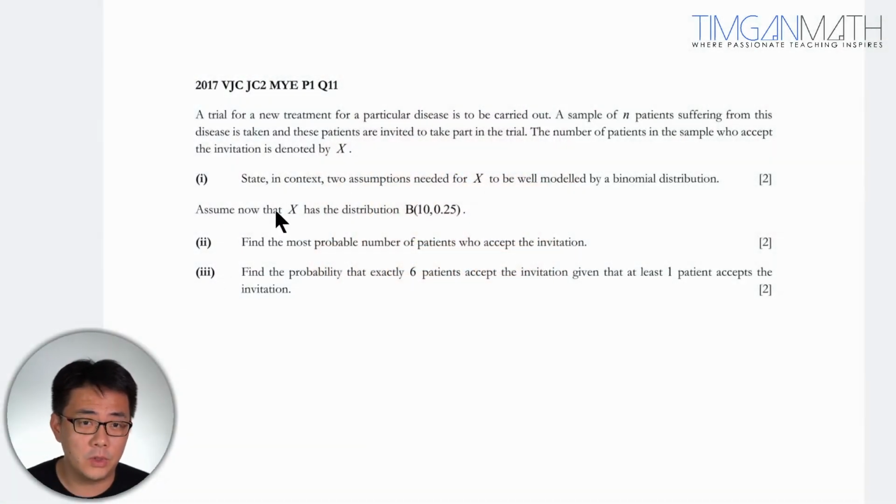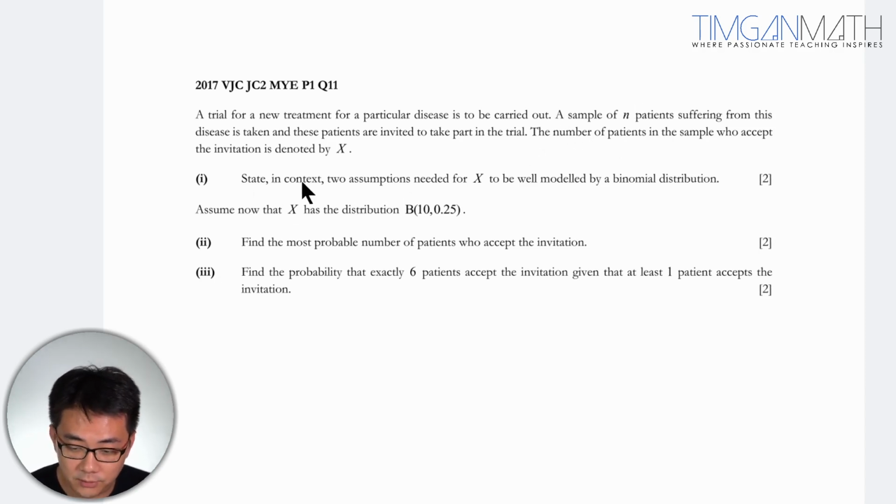So let's look at this question here, which is on binomial distribution, I believe. This question was taken from 2017 VJC, J2 mid-year paper 1 question 11. A trial for a new treatment for a particular disease is to be carried out. A sample of N patients suffering from this disease is taken, and these patients are invited to take part in the trial. The number of patients in the sample who accept an invitation is denoted by X.